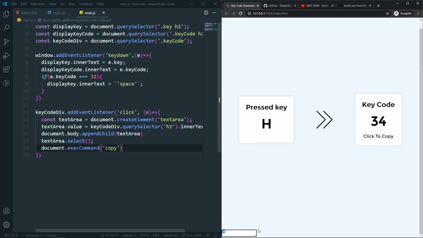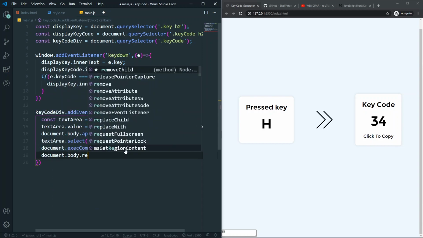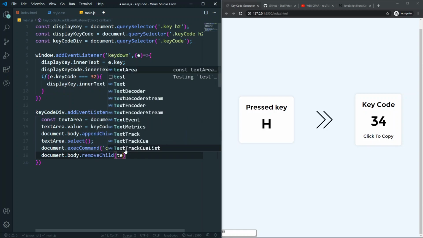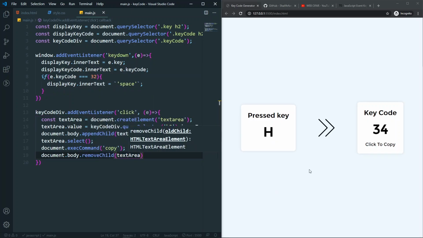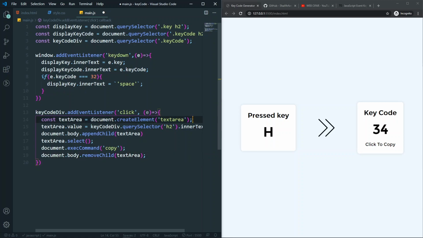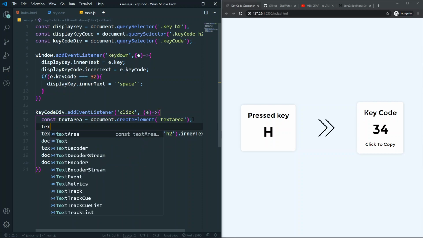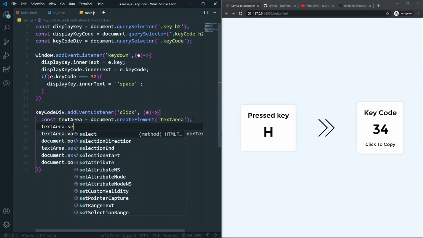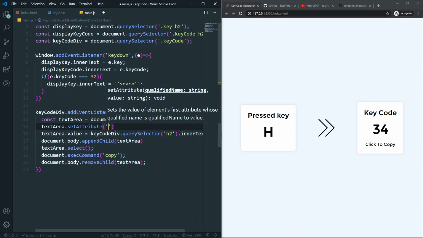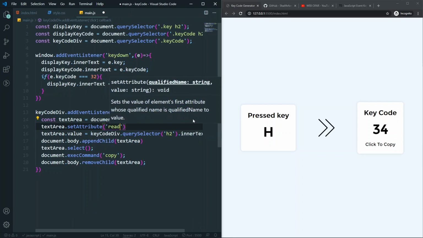After that I just want to remove this from our body, so I can say document.body dot removeChild, and I want to remove the textarea. So now we can't see it anymore. Whenever I click, as you can see, it's immediately removing itself. Also let's have some attributes in our text area. So textarea dot setAttribute. I want to set the readonly, so that we can't see it. So readonly, and the value will be empty.